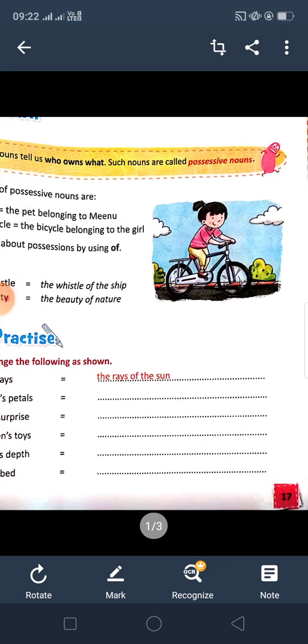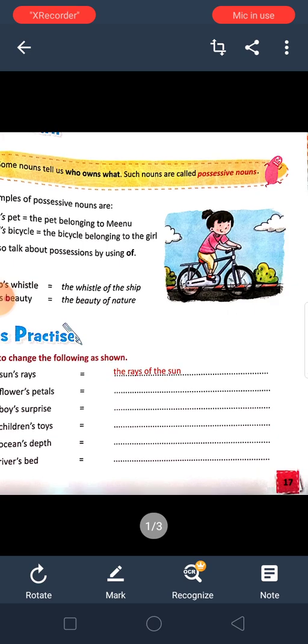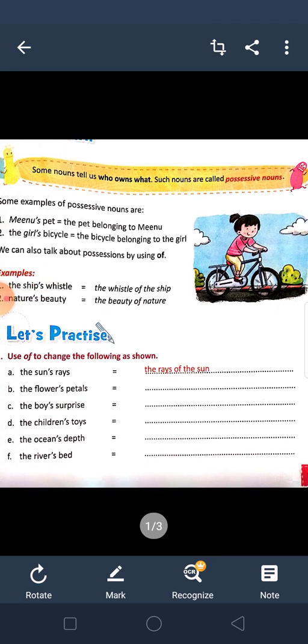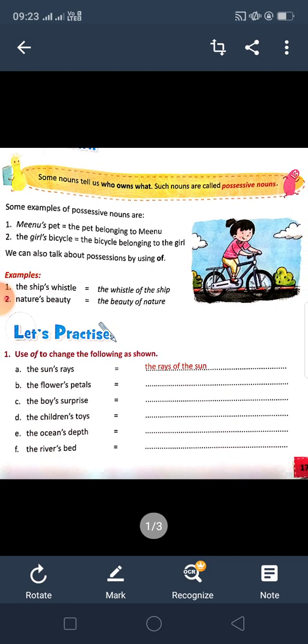Today we are in the last part of chapter 1, that is possessive noun. By this chapter we will end chapter 1. We have started many more chapters, but in chapter 1, two things were left, that is singular, plural and possessive nouns. Last day I gave you the countable noun, uncountable noun and singular, plural, and today is the last part, that is possessive noun.